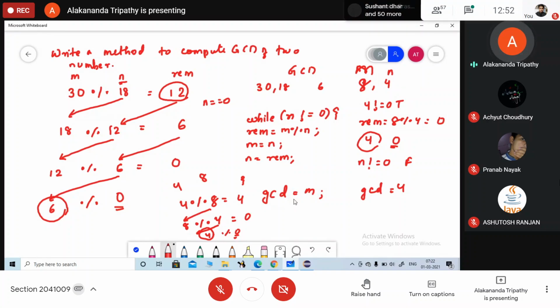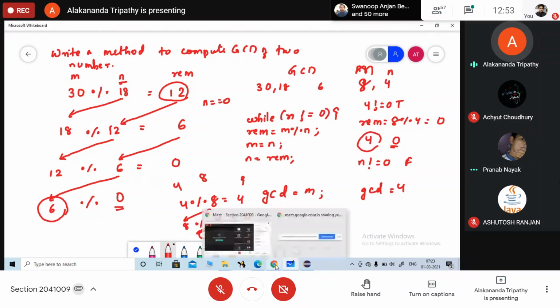So can you write the method now? Note down the method and share the screen. Just note down the method.